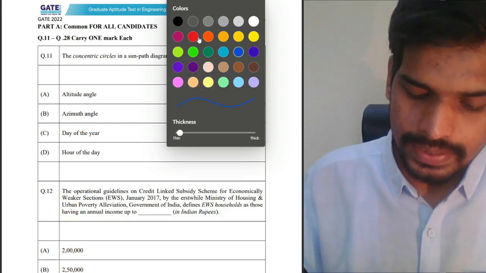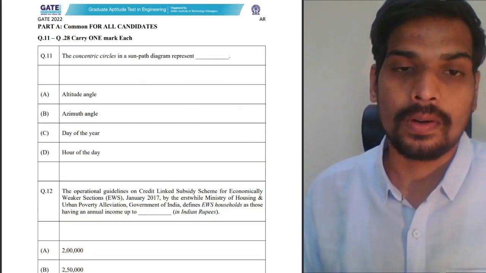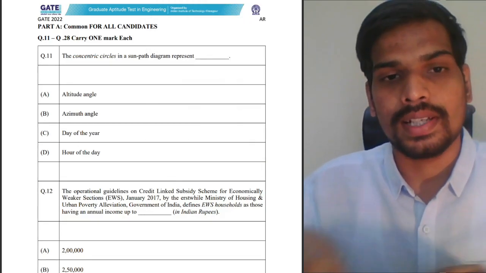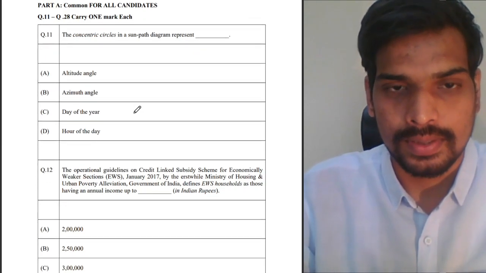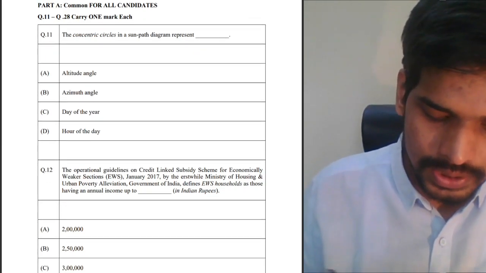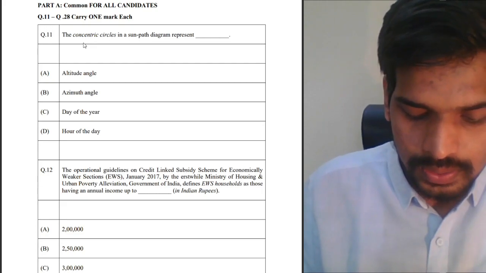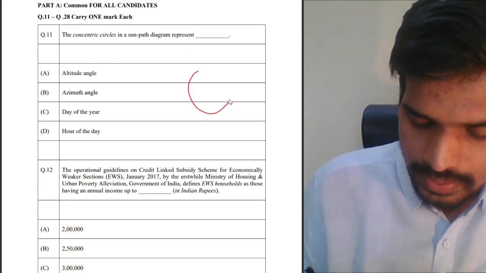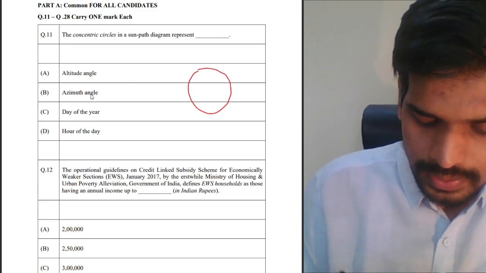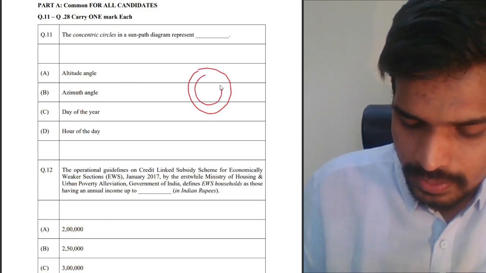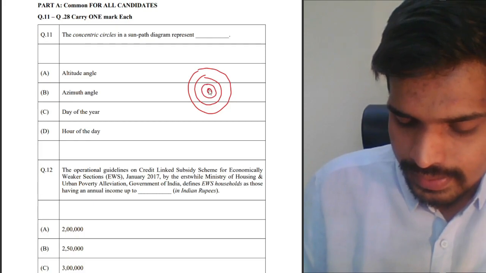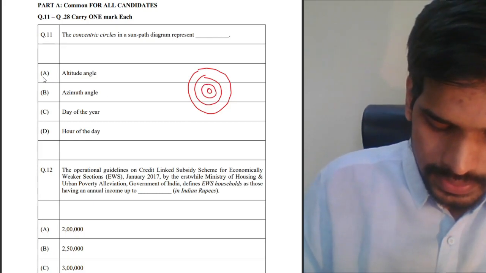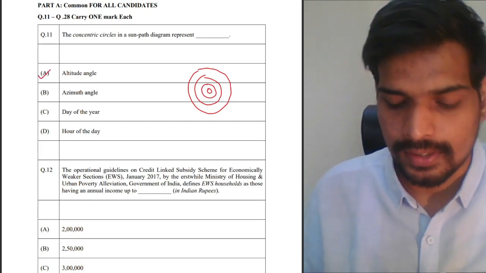Without any further delay, let us look into the solutions of GATE 2022 question paper, starting with the common part first. So first, question number 11. The concentric circles in the sun path diagram. I hope you are aware, inside the sun chart diagram you have these concentric circles. These concentric circles represent the altitude angle. So A is the correct answer.